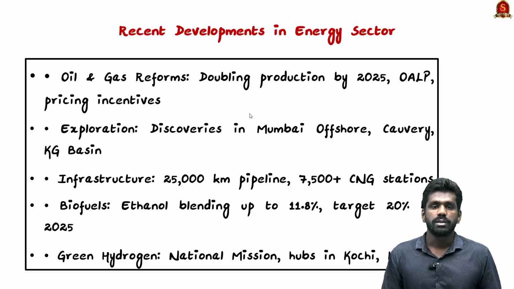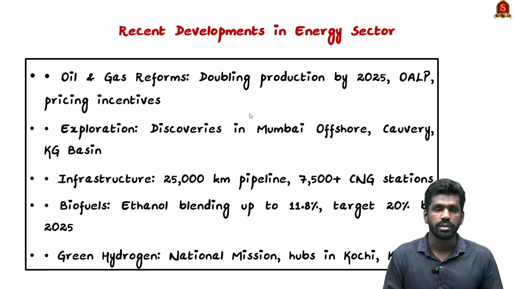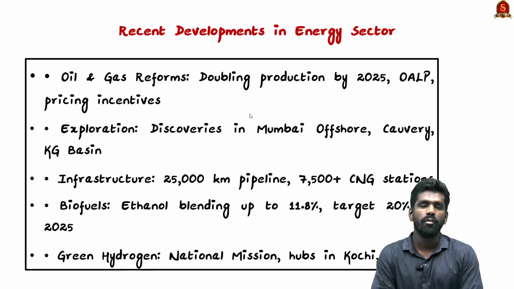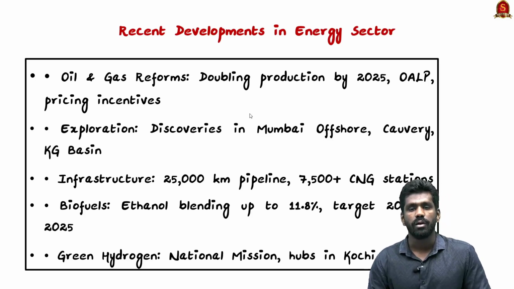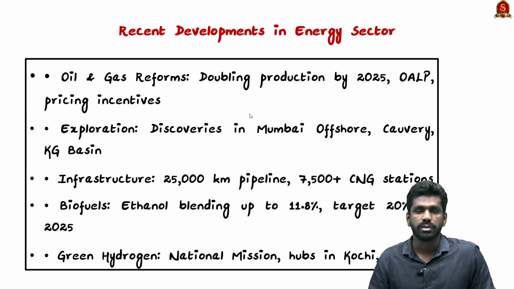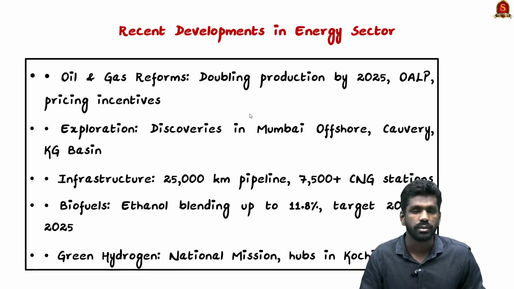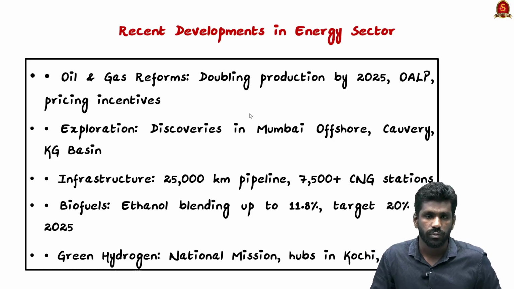Major discoveries have occurred across Mumbai offshore, Cambay, Kaveri and the Krishna Godavari basin. ONGC has made a 75 million tons oil discovery. Private firms such as Cairn, Vedanta and GAIL are also advancing in this discovery and extraction process.